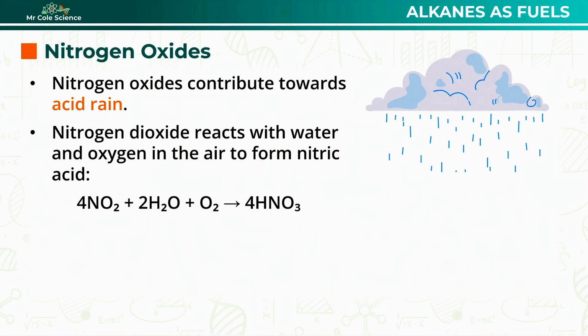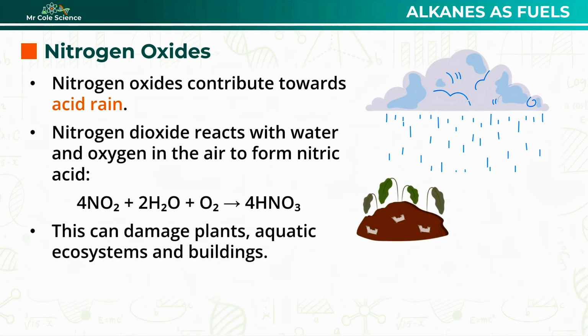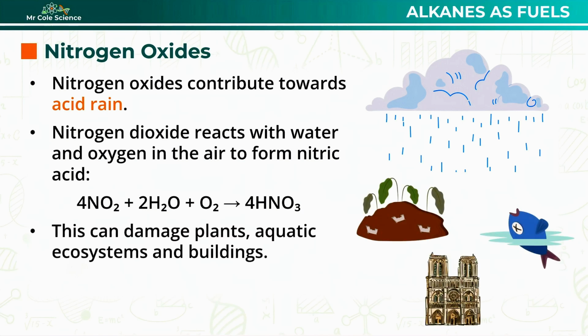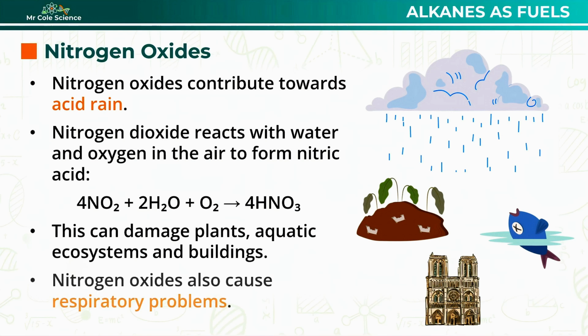The nitric acid that is formed in this way can then fall as acid rain, which can damage plants, harm aquatic ecosystems and marine life, as well as damaging buildings. But nitrogen oxides can also cause respiratory problems because they can irritate the airways and damage lung tissues. So all around, not particularly great for us or indeed the environment.